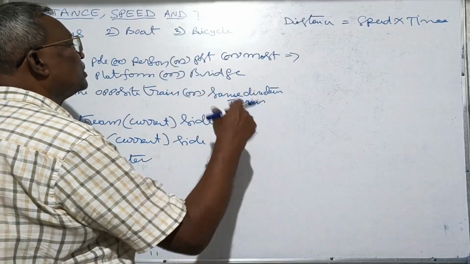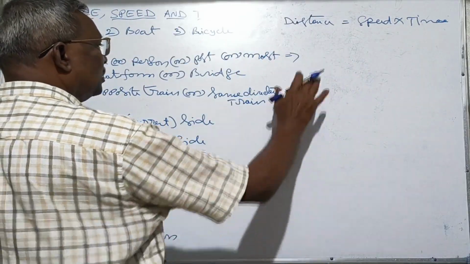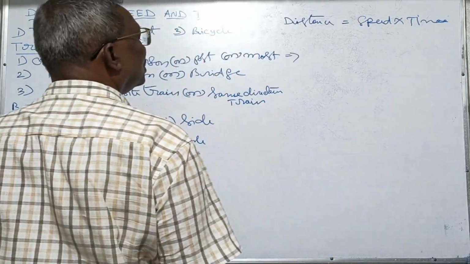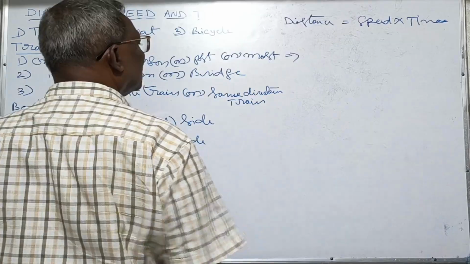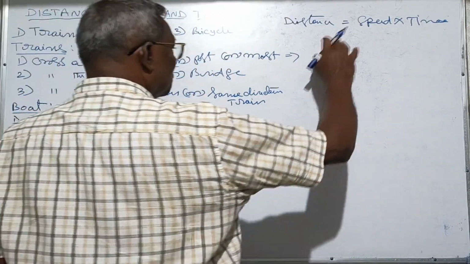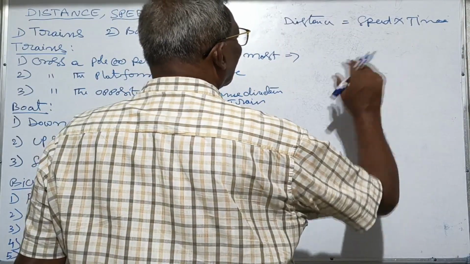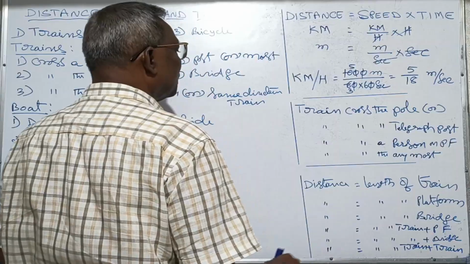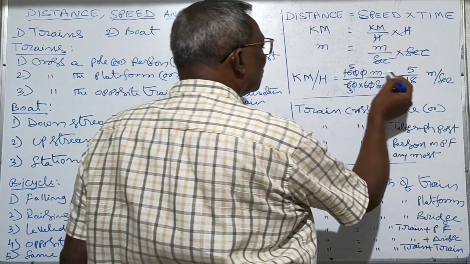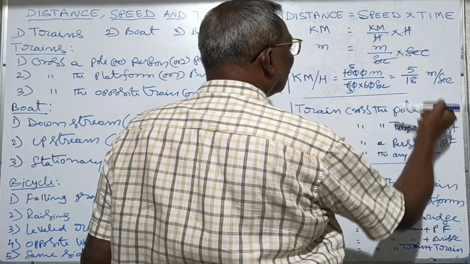Length of the train is always in meters, time in seconds. So we can convert the speed into meter per second. If speed is given in kilometer per hour, you can change it into meter per second by simply multiplying with the fraction 5 by 18.